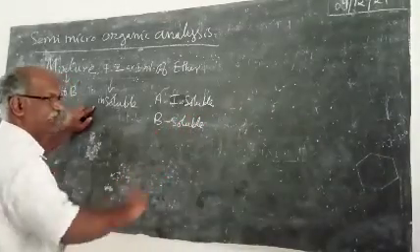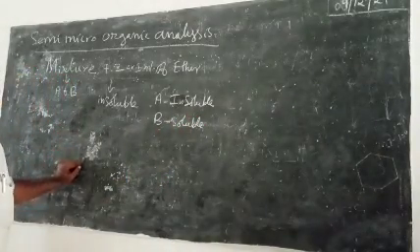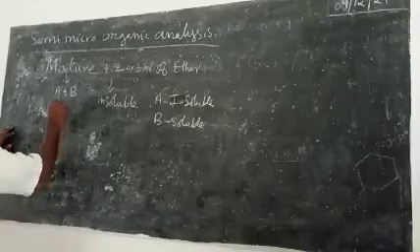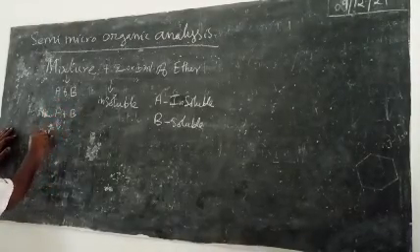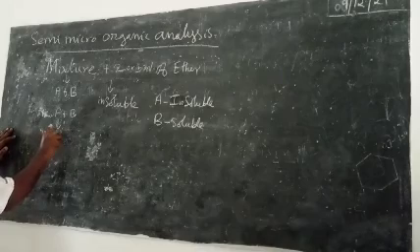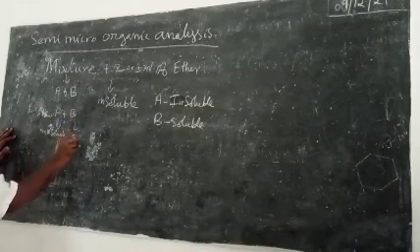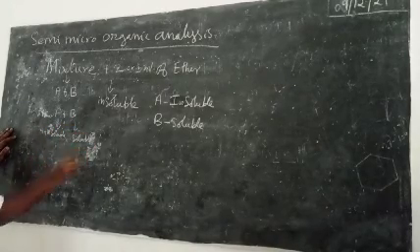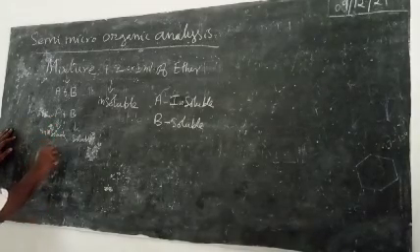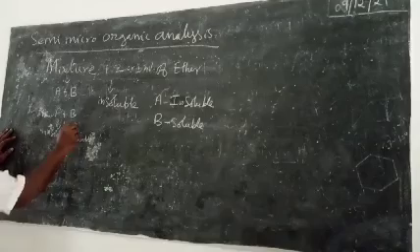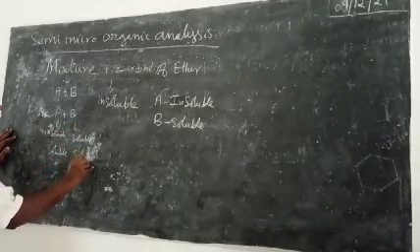You have to take it. When I make a mixture of A and B, A may be insoluble, B is soluble. And A may also be soluble in ether, and B also soluble in ether.